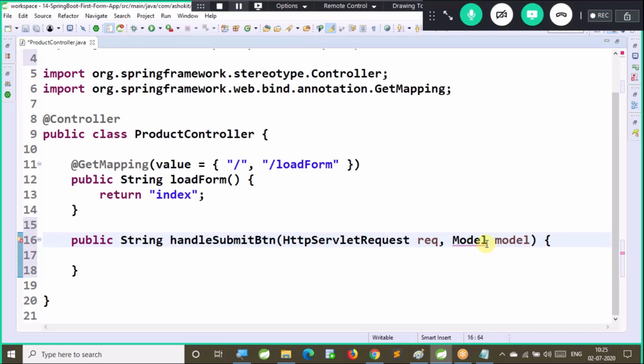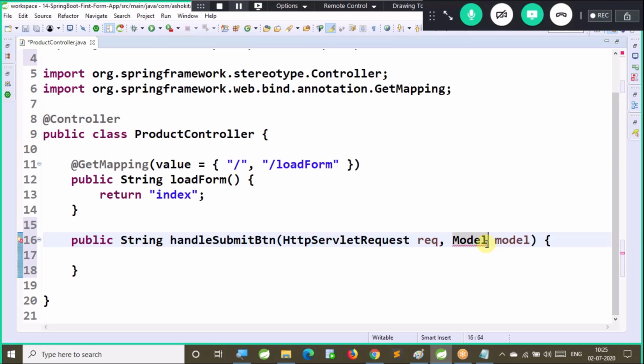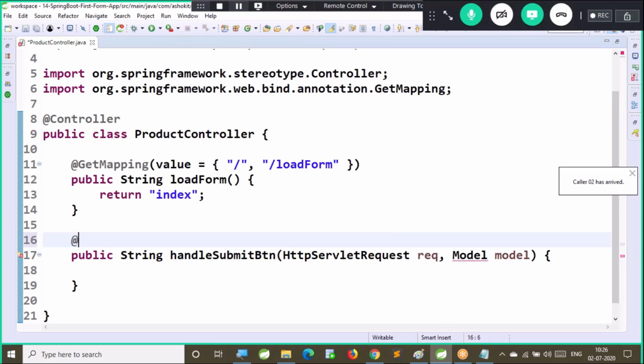So this method is used to handle form submission. So to handle the form submit we need to take care of it in this method. That means every form generally will submit with an HTTP post request. So I will bind this method to HTTP post request. How can we bind a method to post request? By using post mapping.